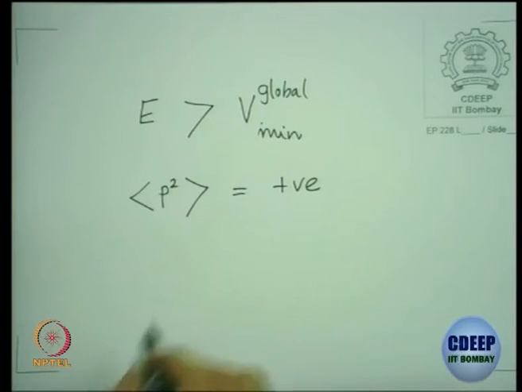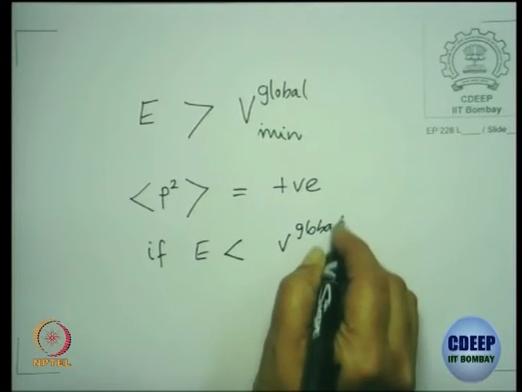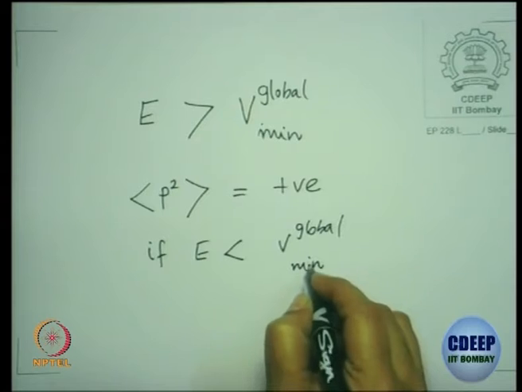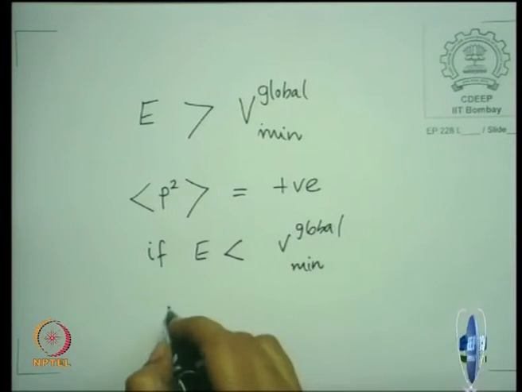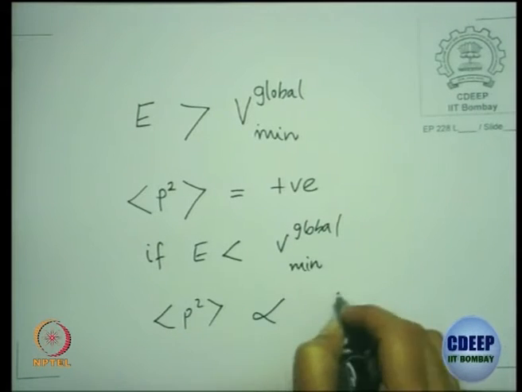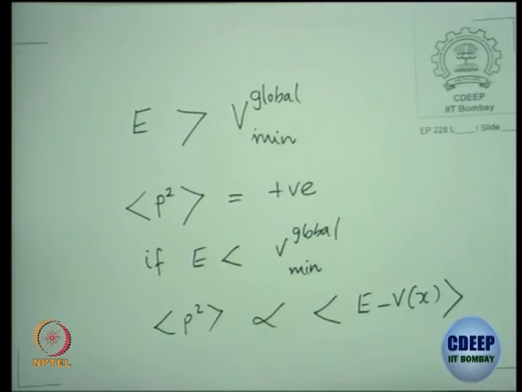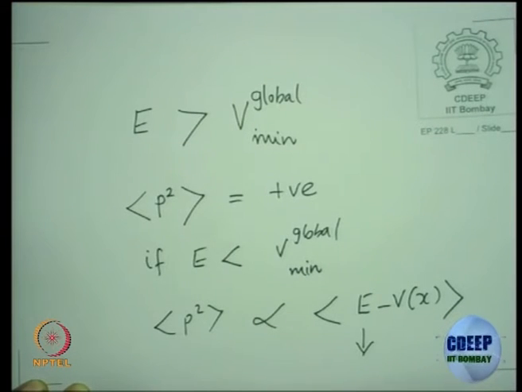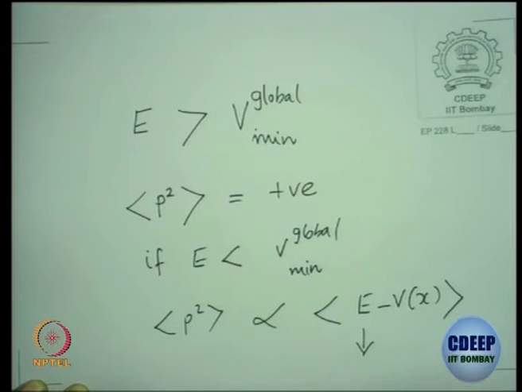But if E is less than V global minimum, what happens? You can show this to be proportional to the expectation value of E minus V of x, using the time independent Schrodinger equation, and if E is less, then this is negative, right?